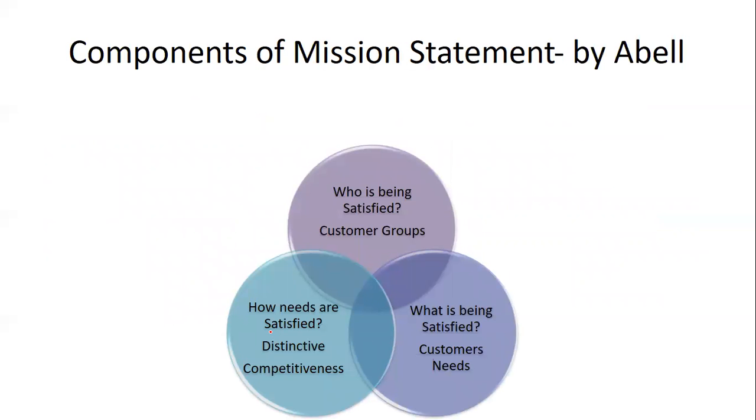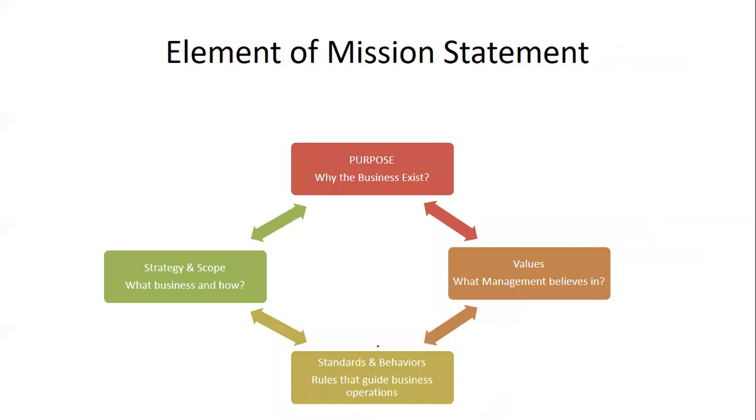Now, the components of mission statements given by Abell, one of the management scholars. He says that the customer group is the one who is being satisfied, what is being satisfied is the customer needs, and how the needs are satisfied is with the help of distinctive or competitive advantage. So this is what is given by Abell.